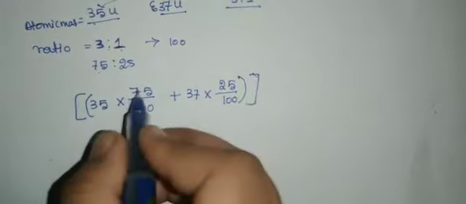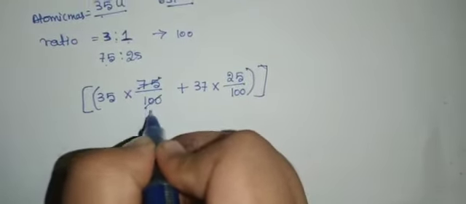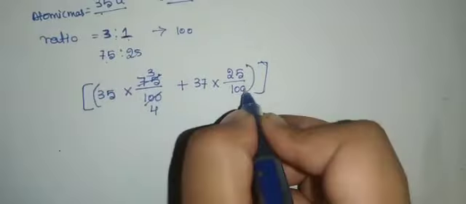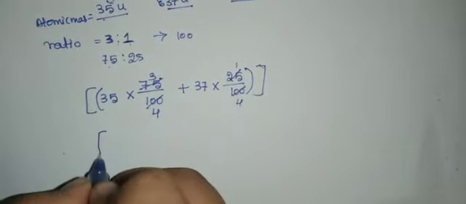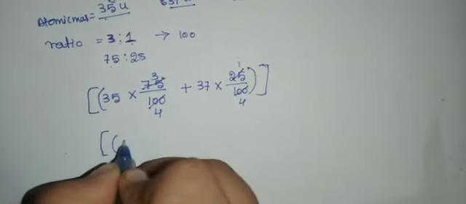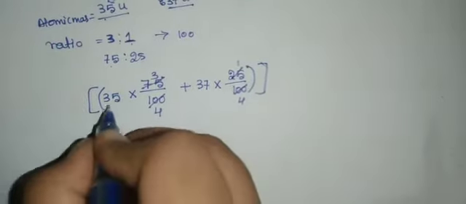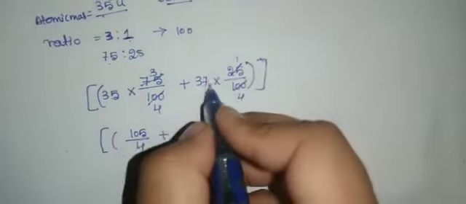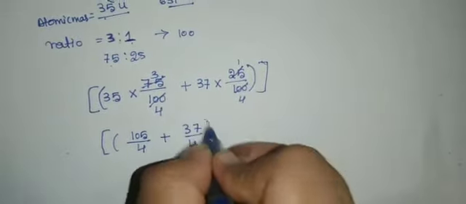So if you take this, 75 means 4/3, right? Here also 25 ones are 25 fours. So here if you multiply, you'll get 105 divided by 4, that is 35 into 3, 105 divided by 4. Next, the 37 divided by 4.